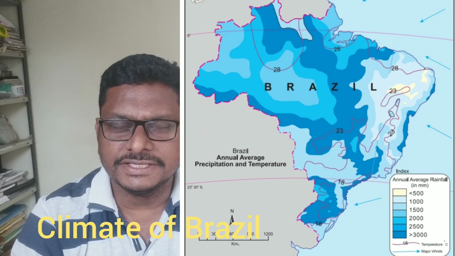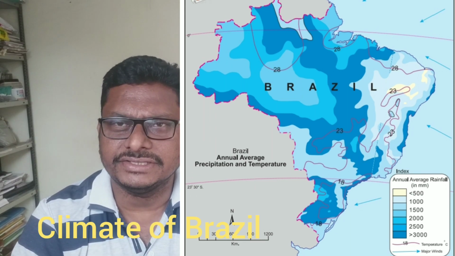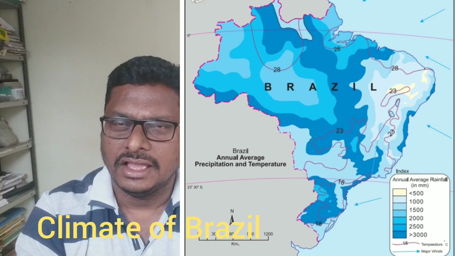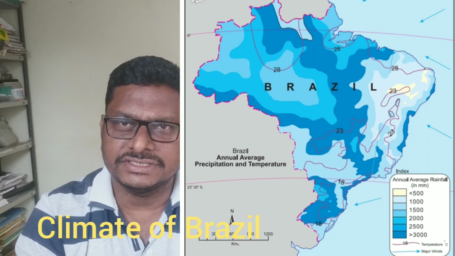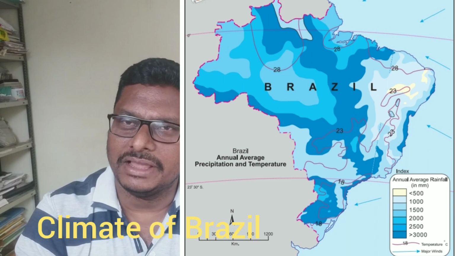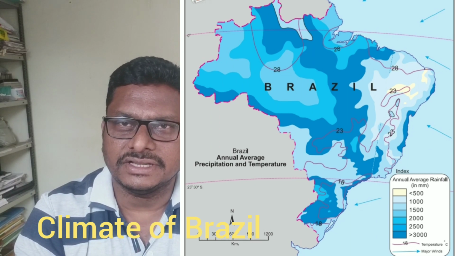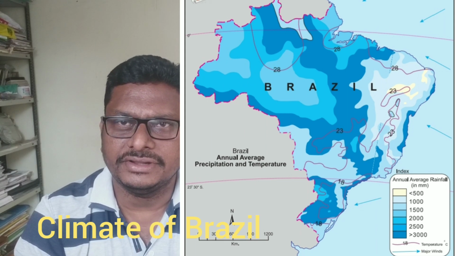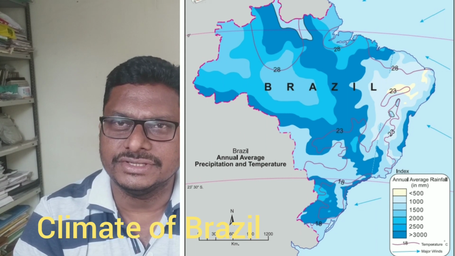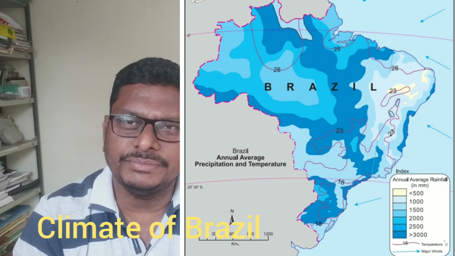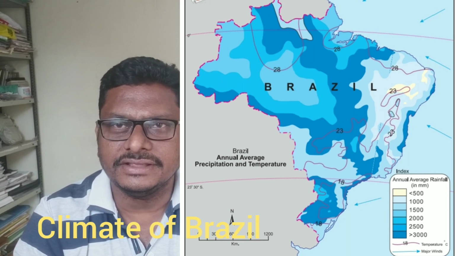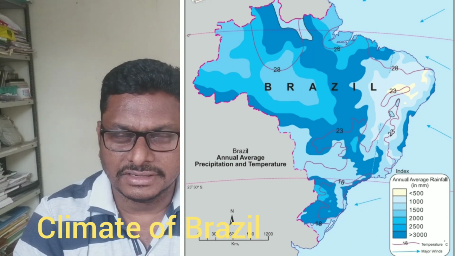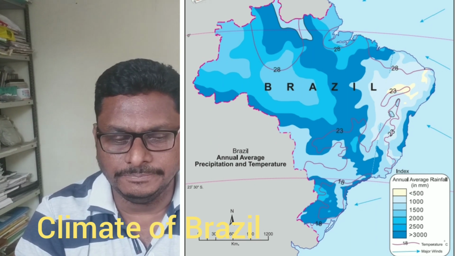So we can see there is a great variation. In the Parana Paraguay region, there is a very humid type of climate, hot and humid. As we see the Great Escarpments, it is a very mild type of climate. As we cross the Great Escarpments and come towards the southeastern coast of Brazil, there we can see a humid type of climatic condition. So in all, because of the latitudinal extent, Brazil has a very great variation in terms of climatic condition. Let us see one by one.